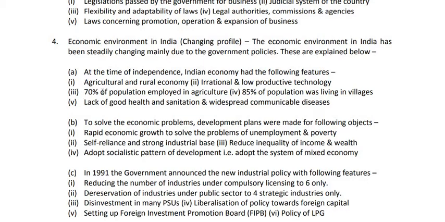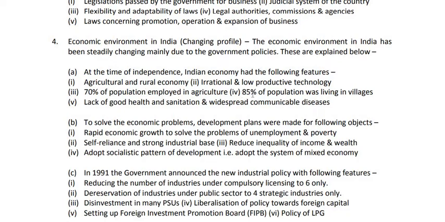Third, 70% of population employed in agriculture. That means out of the total population, 70% was engaged in agriculture. Though the population was not as high as it is today, it was around 36-40 crore. Out of that, 70% was engaged in agriculture and only 30% was engaged in industrial activities like trade, commerce, etc.